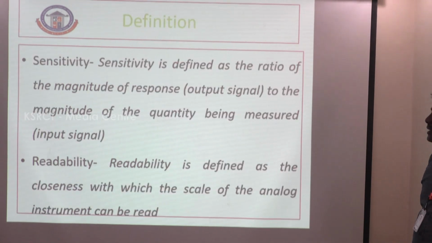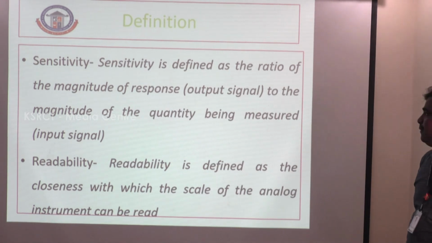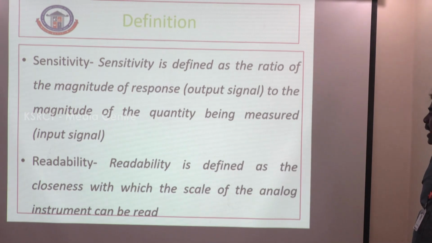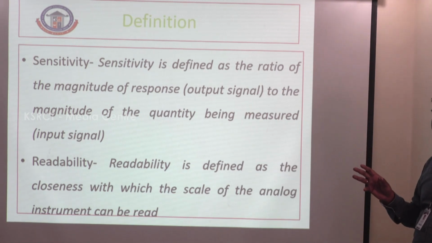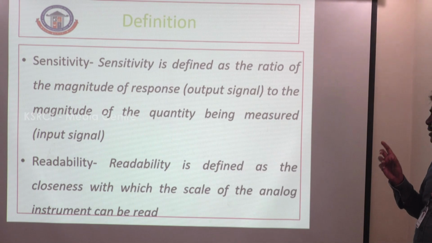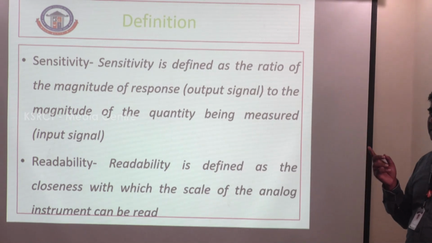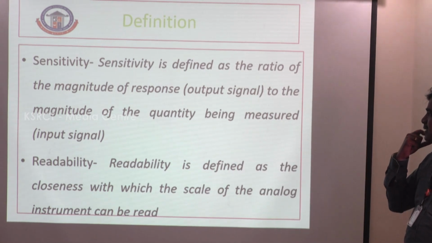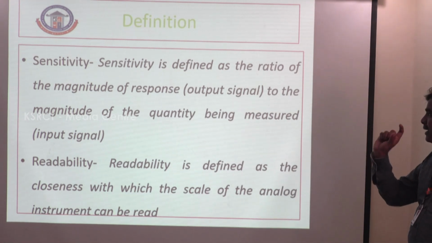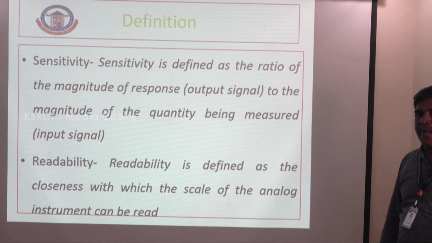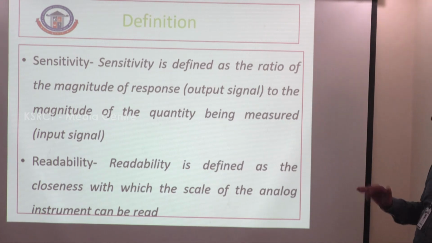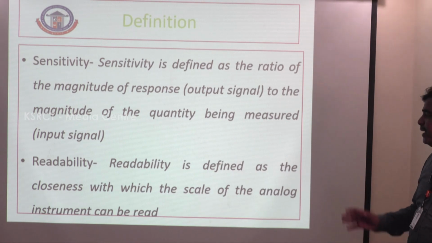What is called sensitivity? Sensitivity is defined as the ratio of the magnitude of the response of the output signal to the magnitude of the quantity being measured. So what is the ratio of output signal to input signal? That is called sensitivity. Take any component, for example a transducer: what is the input, what is the output? That is the ratio. That is called sensitivity. So sensitivity is defined as the ratio of the magnitude of the output signal to the magnitude of the quantity being measured, that is, the input signal.